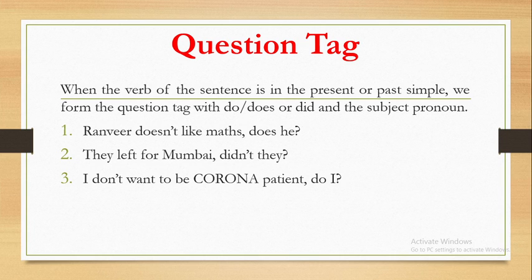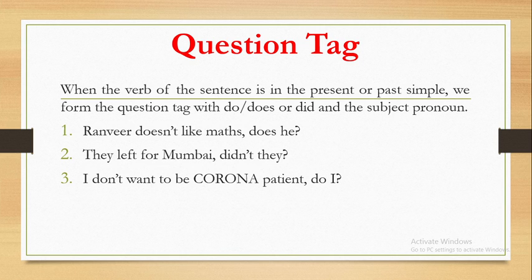Now, when the verb of the sentence is in the present simple or past simple, we form the question tag with do or does or did and the appropriate subject pronoun. So we have to understand the tense in which the sentence is spoken or written in order to apply the appropriate question tag with do, does or did. When the sentence is in the present tense, we have to use do or does, and when the sentence is said in simple past, we have to use did in the question tag.